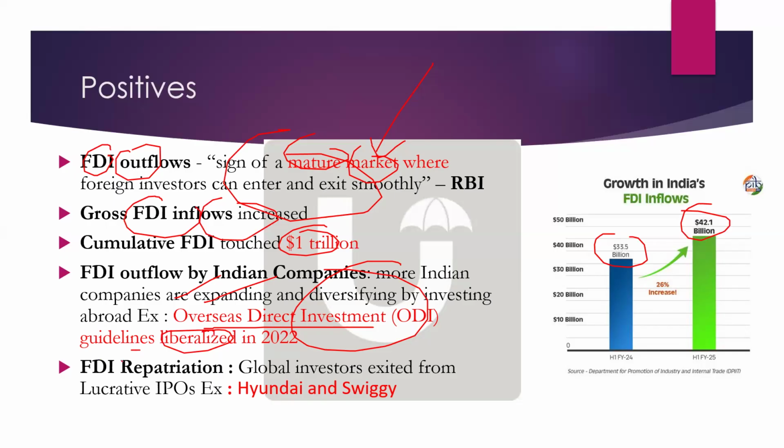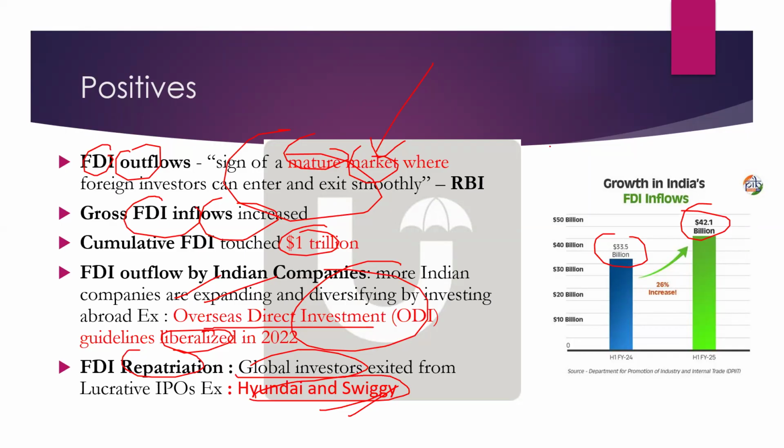Now, FDI repatriation is happening. This is also one good sign, because global investors who have invested are making profits out of the IPOs now. They are selling their shares, especially recently in the IPOs of Hyundai and Swiggy. The global investors have exited by making profits. Overall, it is also a good thing. So that is also one reason why there was FDI repatriation from India to these global investors.